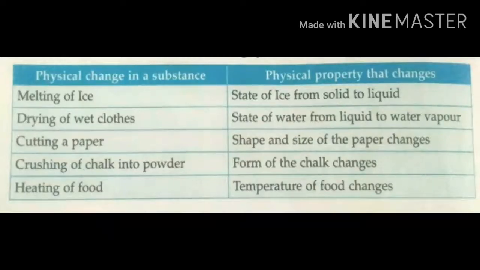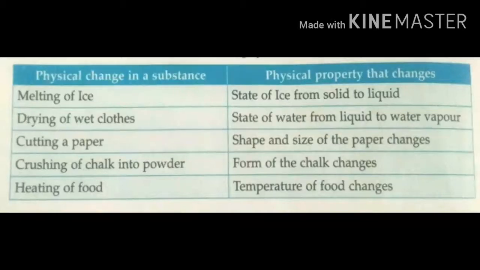The water becomes water vapor. So here also the state of water changes from liquid to water vapor. This is also a reversible change and there is no new substance formed. So this one is an example of physical change.